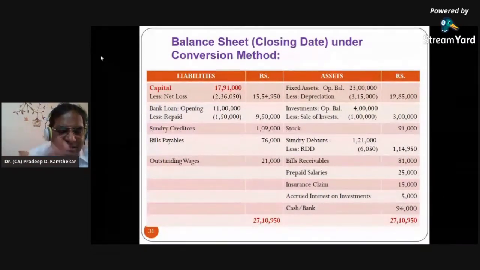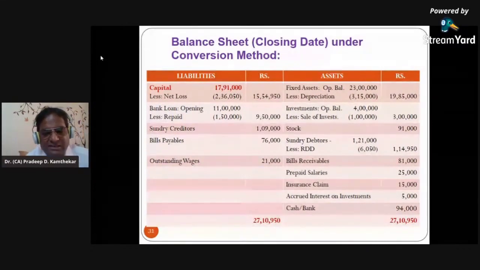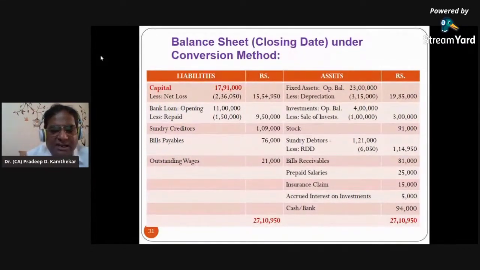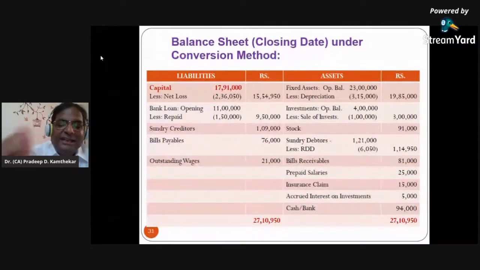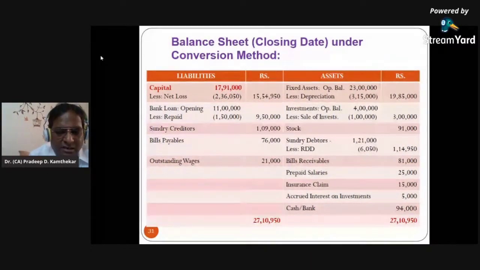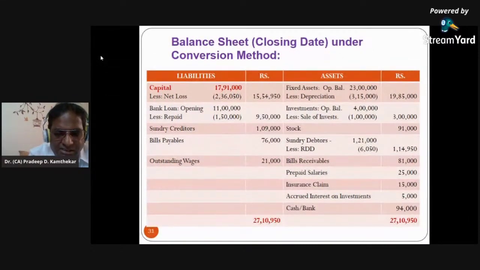Now understand, let us take it otherwise. Suppose this investment had been sold for 90,000. I repeat, out of these 4 lakhs, investments of 1 lakh are sold for 90,000. Then what would have happened? Then here we would have written sale 90,000 and then less loss 10,000.